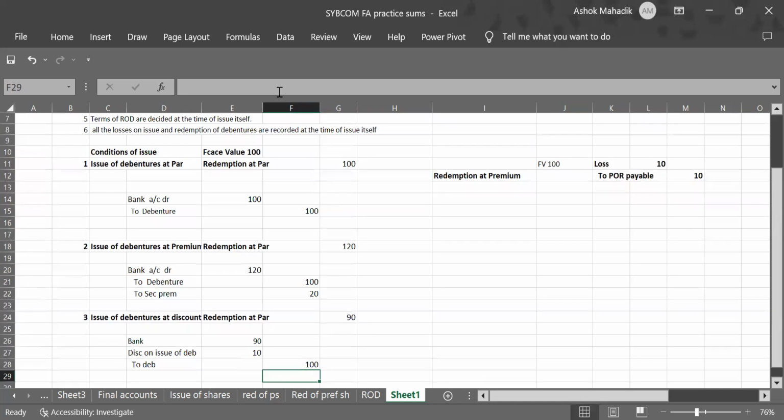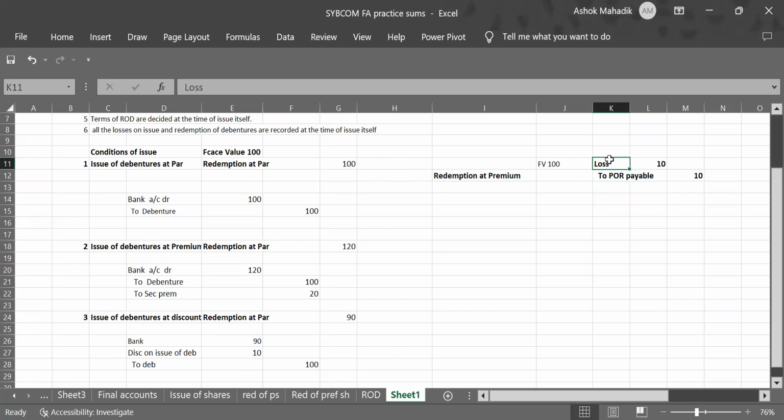Now, issue of debenture at par and redemption at premium. This option I will take. Whenever redemption is at premium, you have to incorporate this entry, loss account debit to premium on redemption payable, in the issue entry. That's it.